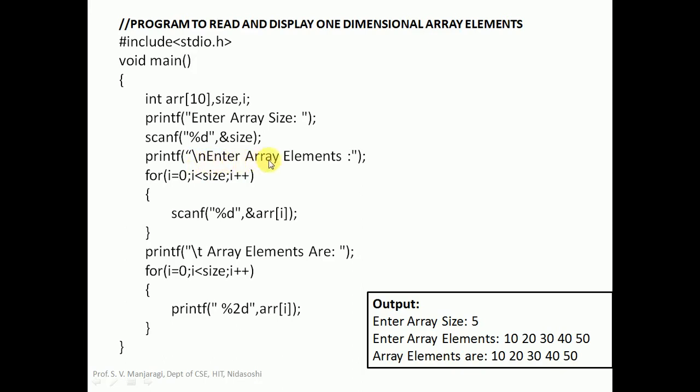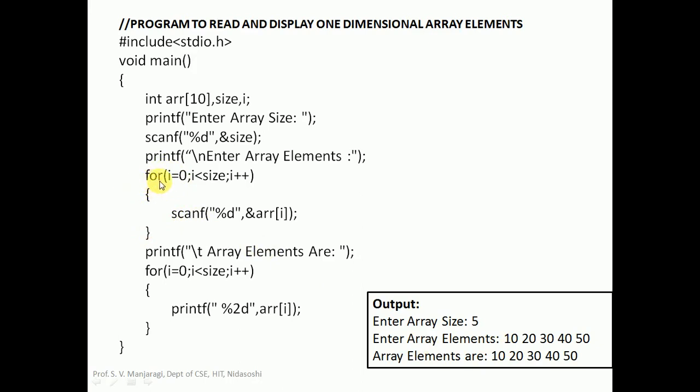The message here is "enter array elements", so that will appear on the screen. For example, here we have entered array size is 5. Next, we need to enter the array elements. After the message "enter array elements", we are supposed to read the array elements. To read the array elements, we already learned the logic.